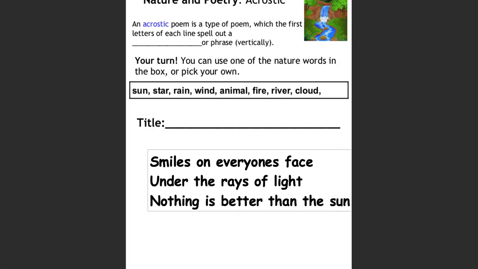And just like that, I wrote an acrostic poem. Now, for the title, you could come up with something snazzy-dazzy, or you could just title it the word you picked. Sun. And then it is by me, so I'm going to write Mrs. Jarash. And just like that, I have finished an acrostic poem.